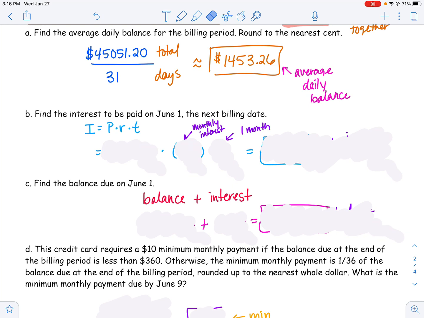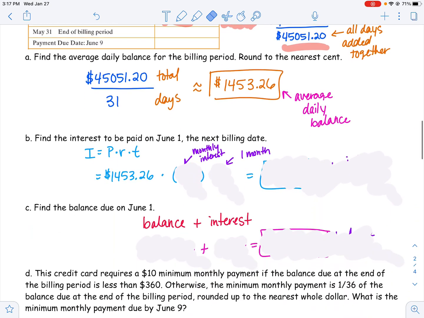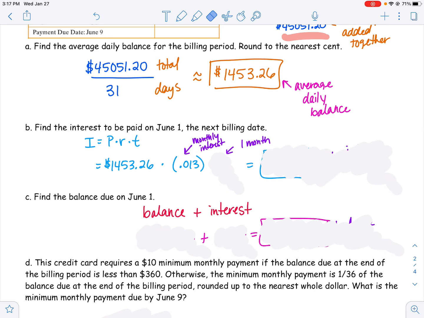Remember, our P is our average daily balance that we just found. R is the monthly interest rate, and T is for the 1 month. So we're going to plug in our information. We have our average daily balance that we found in Part A. Remember, our monthly interest rate was 1.3%. So as a decimal, we're going to plug in 0.013. And we're going to be charged that interest for the 1 month of May, right? Multiplying all those together, I ended up getting $18.89 in interest.